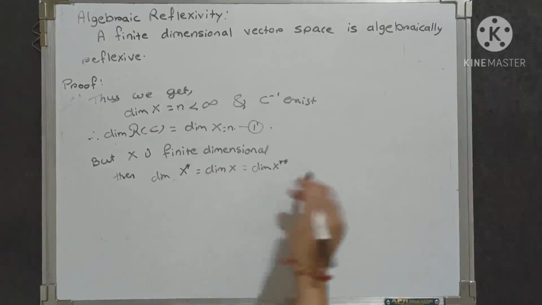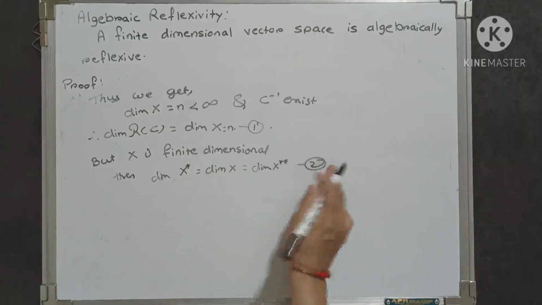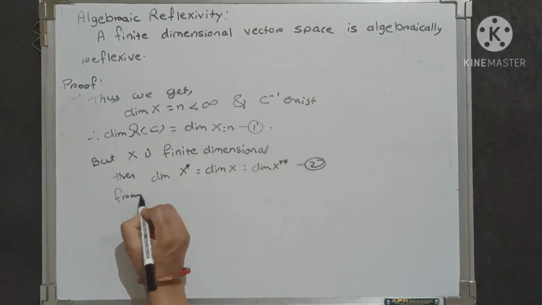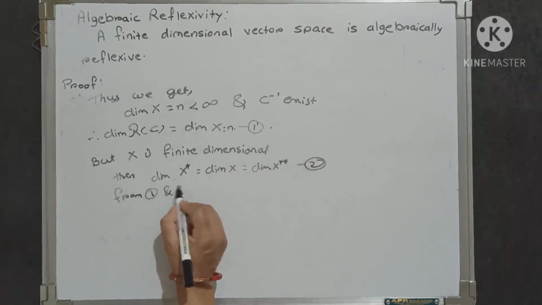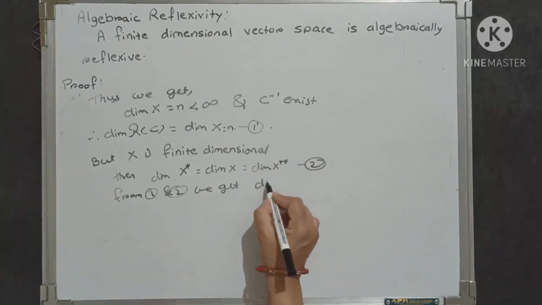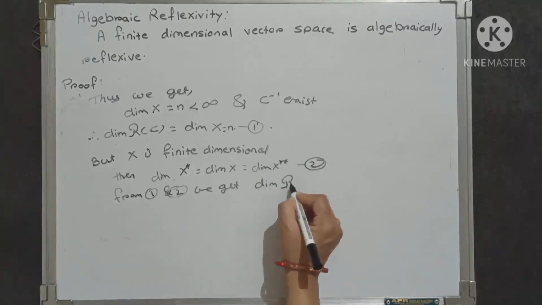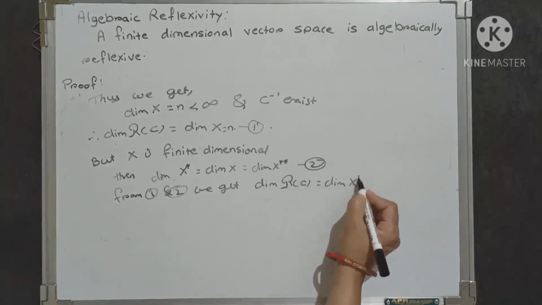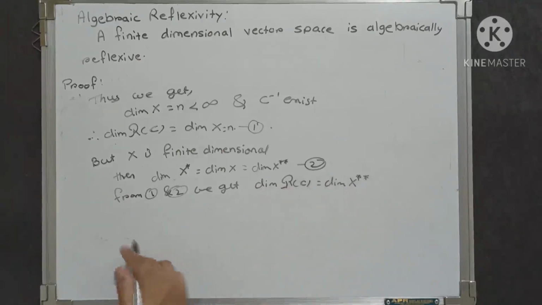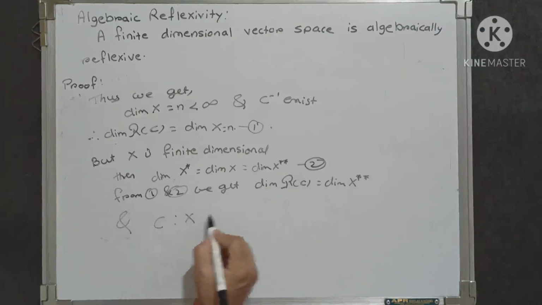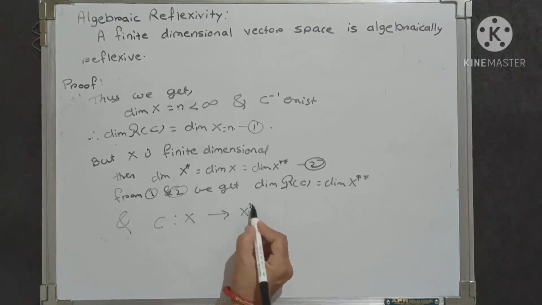But here from equation 1 and 2 we get that the dimension of script r of C equals the dimension of x double star, and C is the canonical mapping which is from x to x double star.